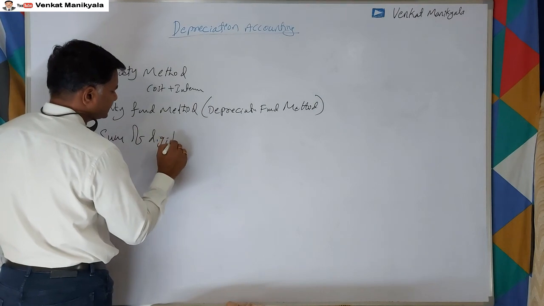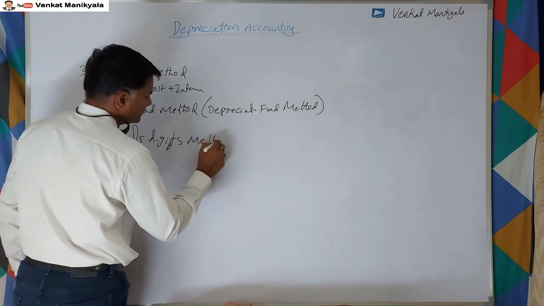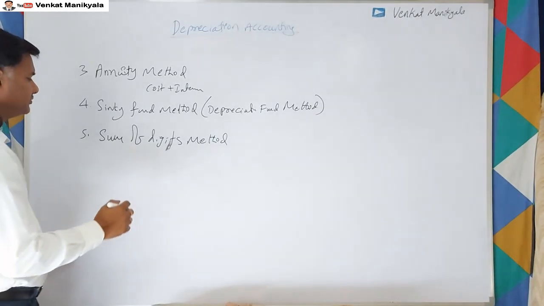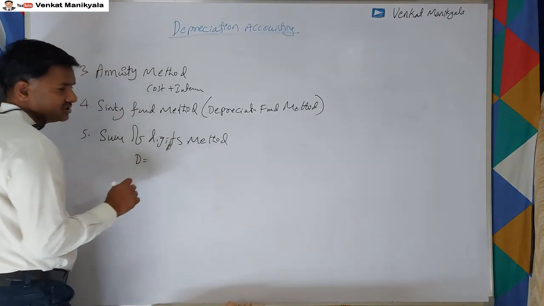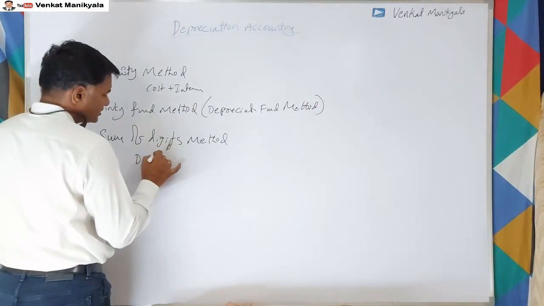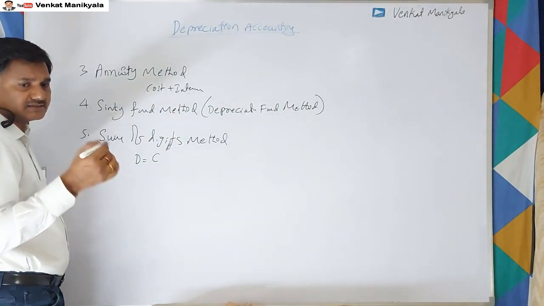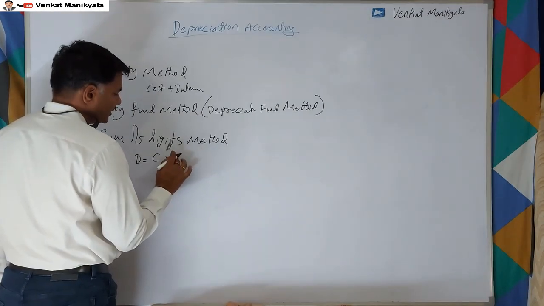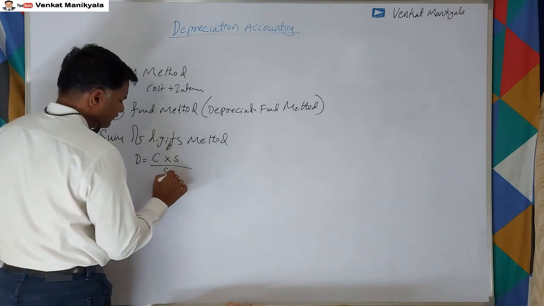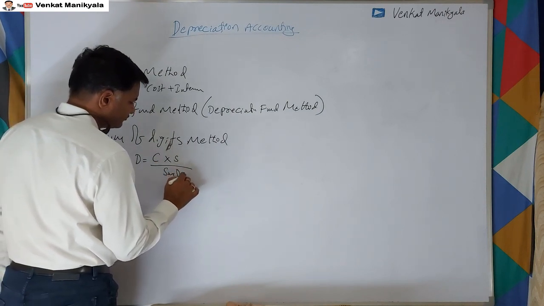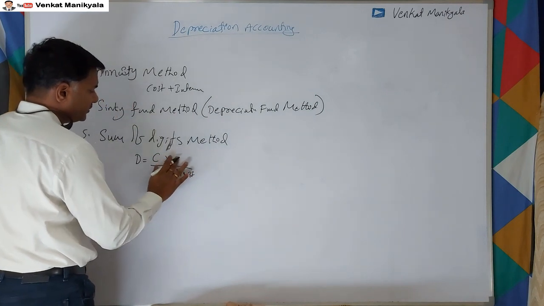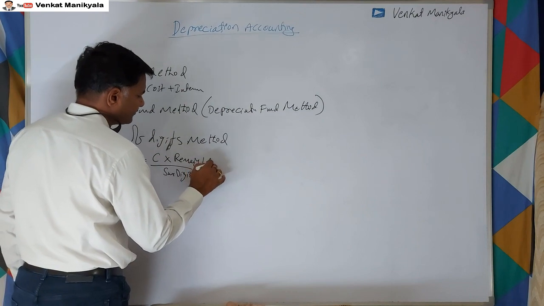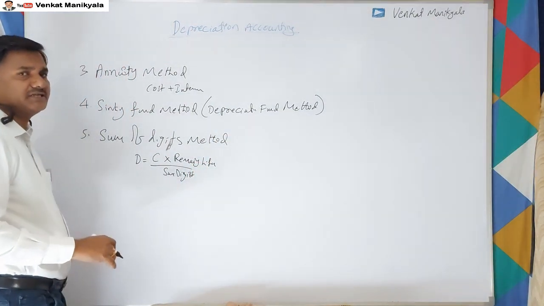Sum of digits method. Sum of digits means this, we have a simple problem. Depreciation is equivalent to the asset cost into the sum of digits number. Here the remaining life. For example, one asset is useful for 3 years, right?